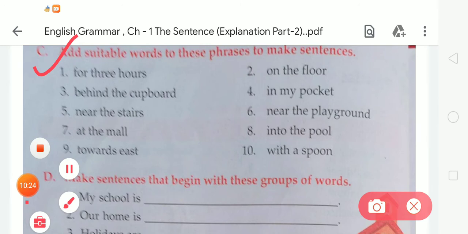Okay student, there are a total of 10 phrases, so you have to make sentences with the help of these given phrases. You have to add suitable words in front of the given phrases. There are 10 in total. First is for 3 hours, second is on the floor, third is behind the cupboard, fourth is in my pocket, fifth is near the stairs, sixth is near the playground, seventh is at the mall, eighth is into the pool, ninth is toward east, tenth is with a spoon.